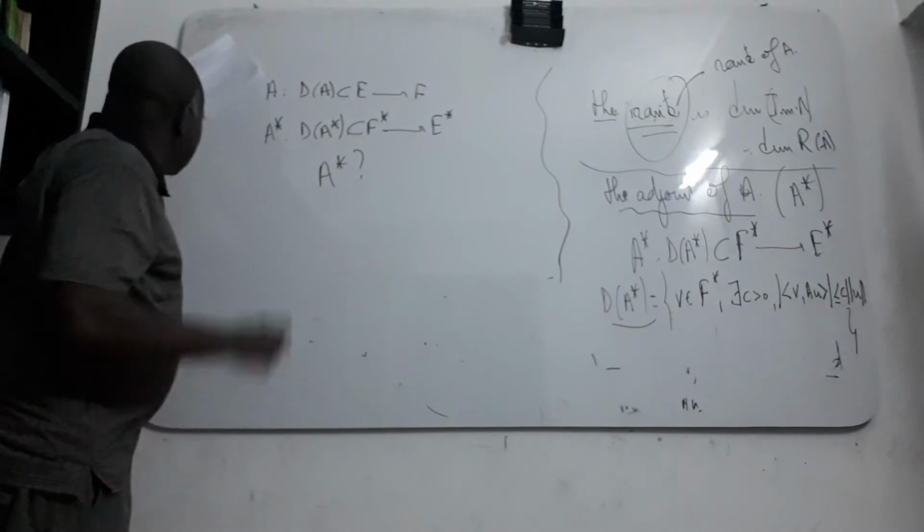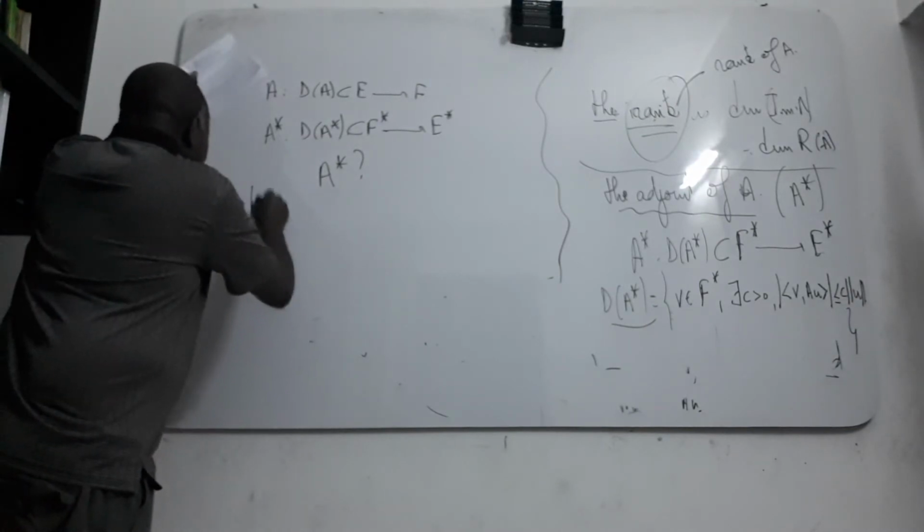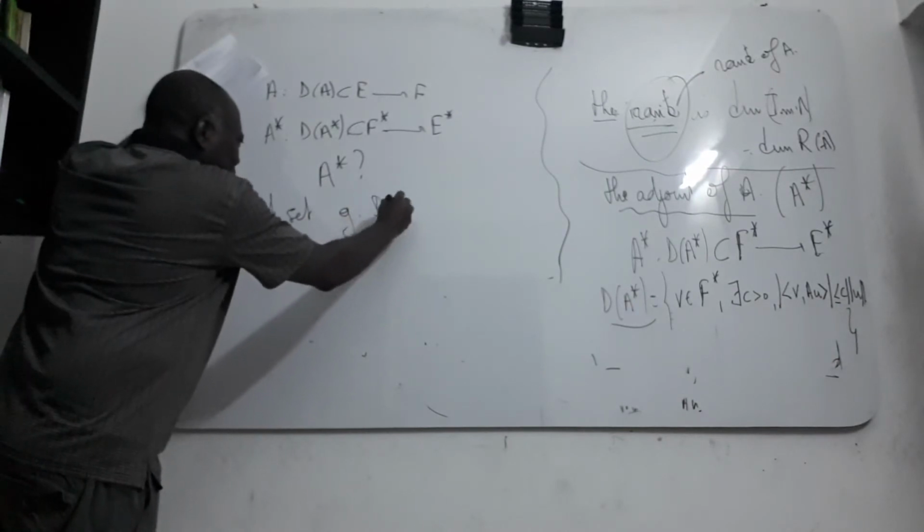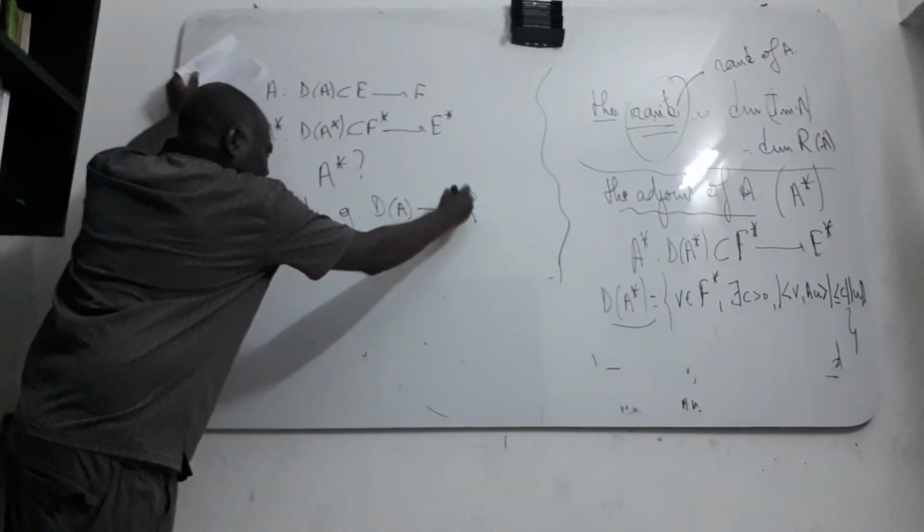Let us suppose that V is an element of the domain of A star.